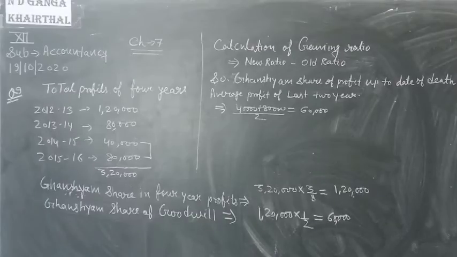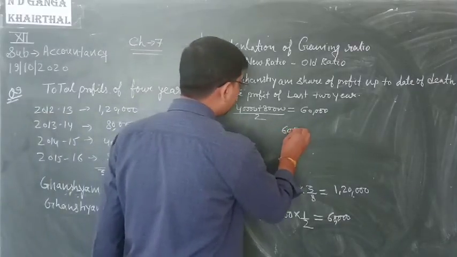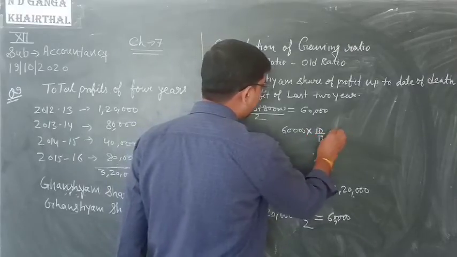And 10-month profits, 1st April 2016 to 1st Feb 2017. So 60,000 into 10 upon 12.